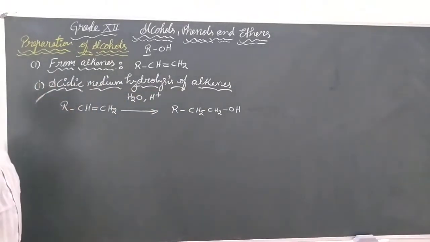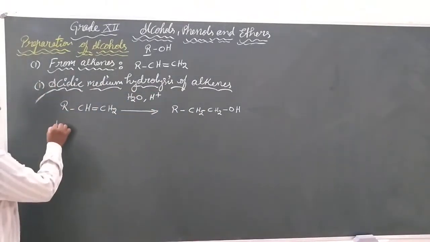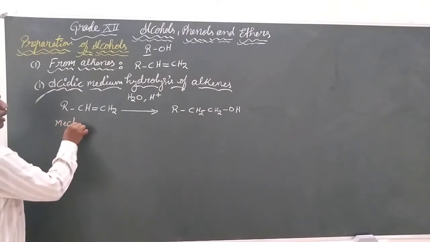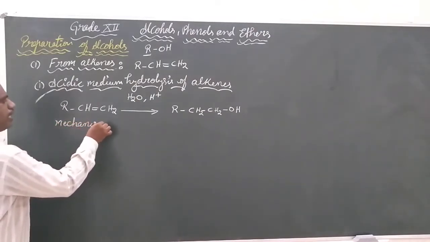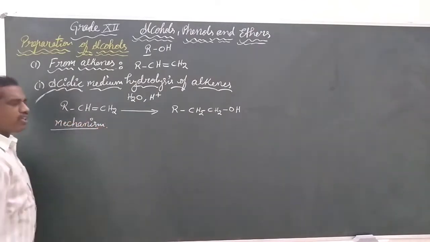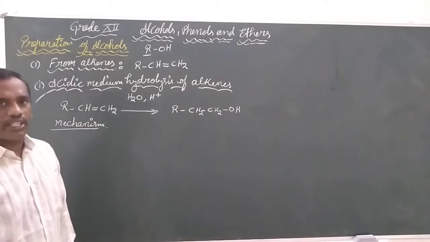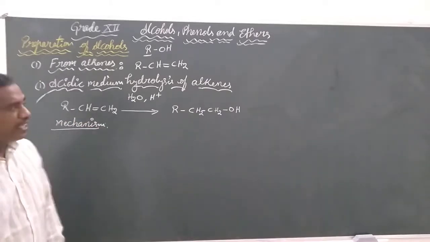Let us see how we can get this alcohol. Let us continue with our mechanism. In any reaction, we are going to study the mechanisms.